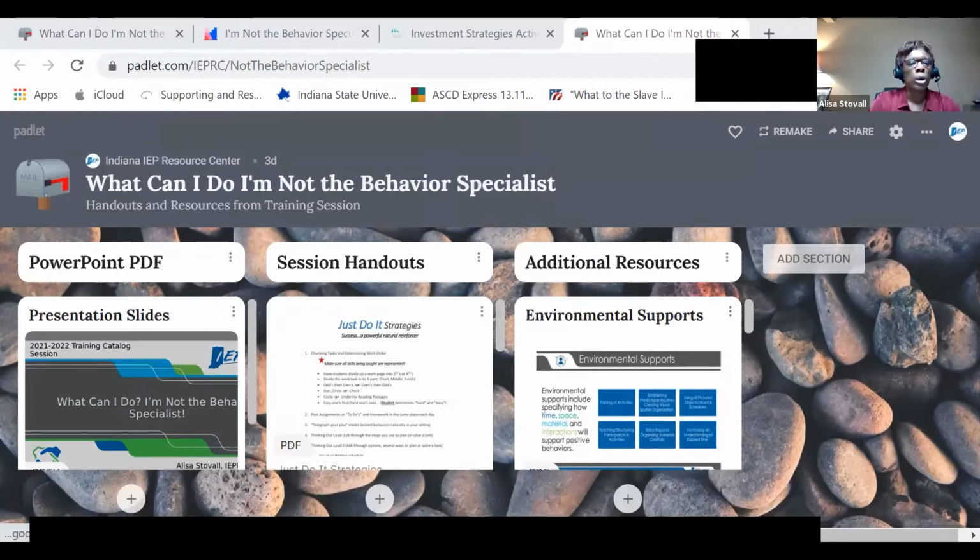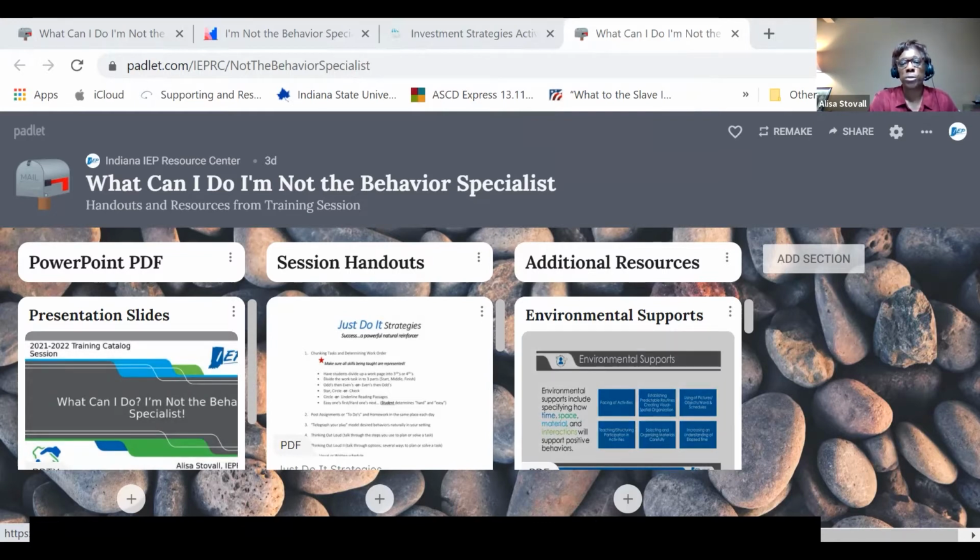Okay, and you can just, by clicking on this, you see where there's a hand kind of mousing over it, click on it, it opens it. You can download, you can just open it larger on your screen and take a look. So you have options there. And while I'm here, I'm going to let you know that there are a couple of handouts I'm going to reference towards the end. There's nothing that you need immediately. And then there's also some additional resources that will be there for you after the session. And you can come back to this area anytime you need to or anytime you want to. And these materials will be there for you. So wanted to make you aware of that.